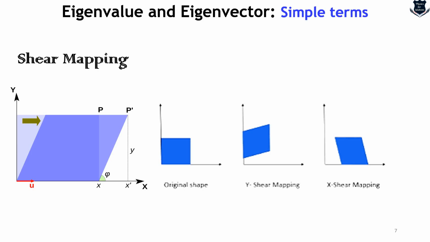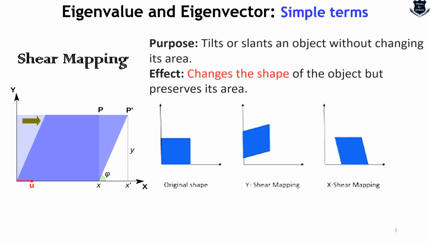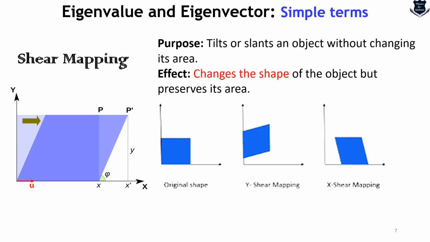I mean to say, in two dimensions it is very difficult on the computer screen to describe, but this is how it looks. So what is the purpose? The purpose is basically to tilt or slant an object without changing its area. This is important, and it will soon become very clear in the next few minutes, because this is what we are going to look at. So we are trying to tilt or slant an object without changing its area, and the effect is that it changes the shape of the object but preserves its area.